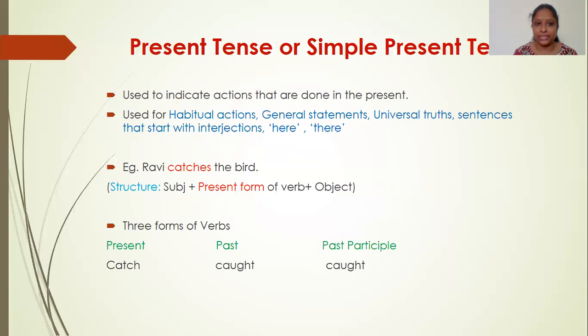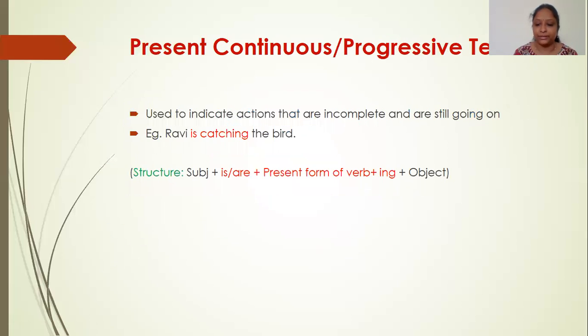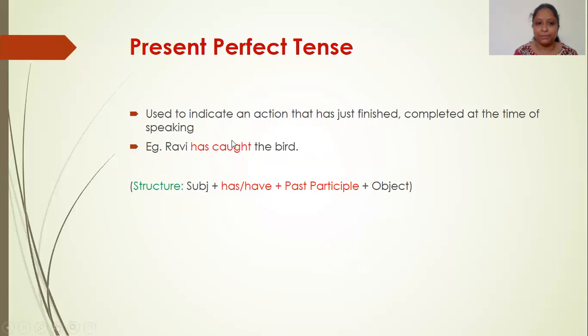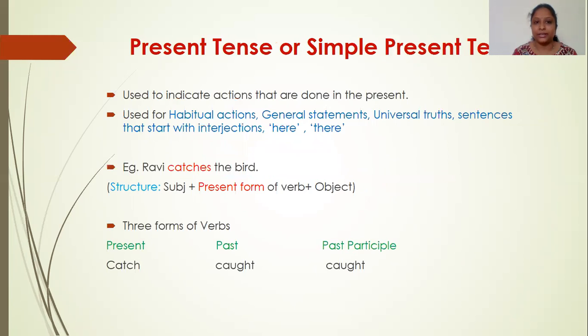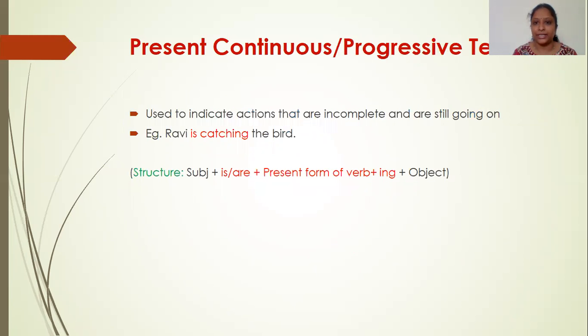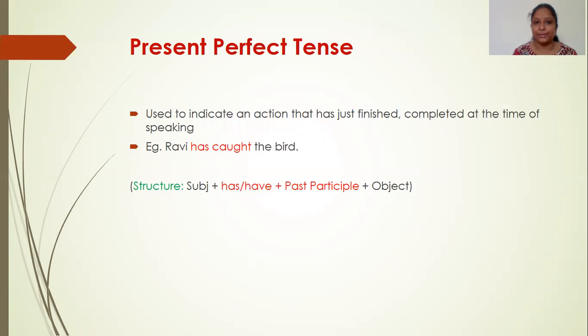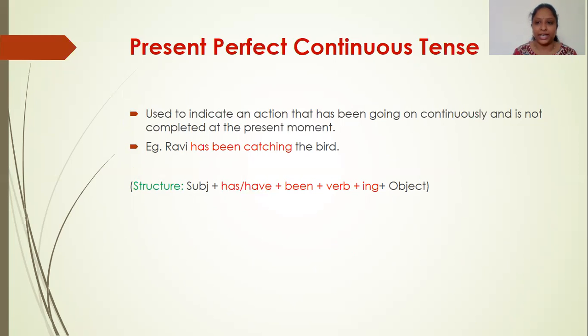So let us look at all these tenses once again. Simple present tense, Ravi catches the bird. Present continuous, Ravi is catching the bird. Present perfect, Ravi has caught the bird. Present perfect continuous tense, Ravi has been catching the bird. So this is the way you need to remember the structure of the verbs in tenses. So we have learnt present tense, simple present, present continuous or present progressive, present perfect and present perfect continuous tense.